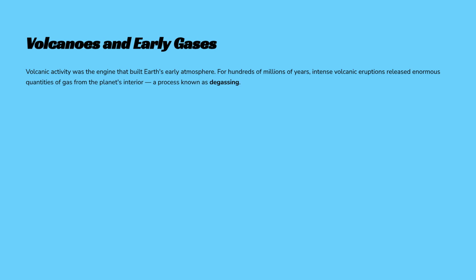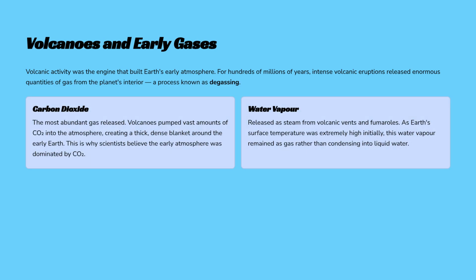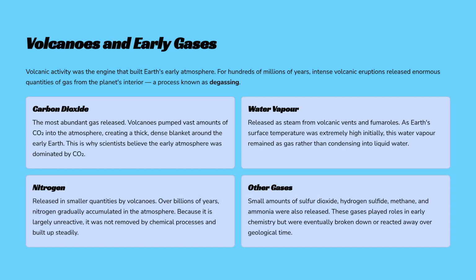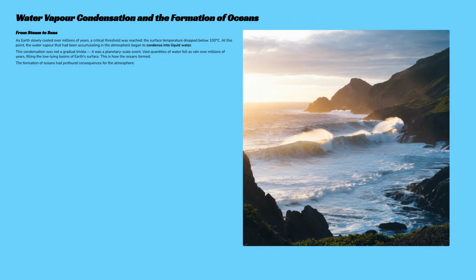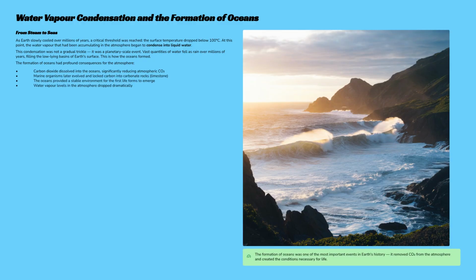The most abundant gases released were carbon dioxide and water vapor. Nitrogen was released in smaller quantities but accumulated steadily due to its unreactive nature. As the Earth cooled below 100 degrees Celsius, water vapor condensed into liquid water, forming the oceans. This was a planetary-scale event that significantly reduced atmospheric carbon dioxide, setting the stage for life.